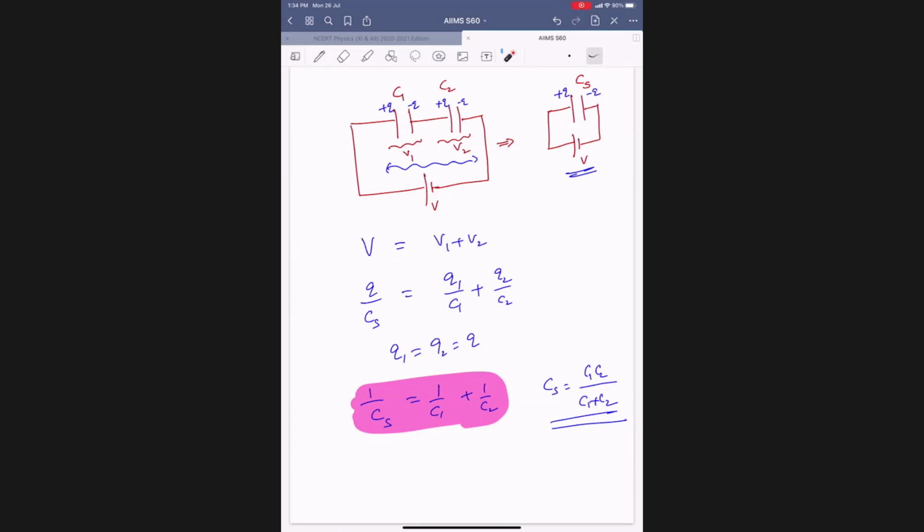Done, everybody. Yes, sir. So in series combination, what is the rule? Q is constant. Q equals CV. This implies V is proportional to 1 by C. V1, V2 ratio is in the ratio of C2 by C1. Got it? And what is the effective capacity? 1 by C equals 1 by C1 plus 1 by C2 plus so on, 1 by Cn. Got it?